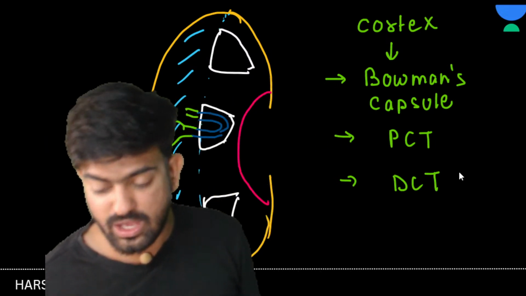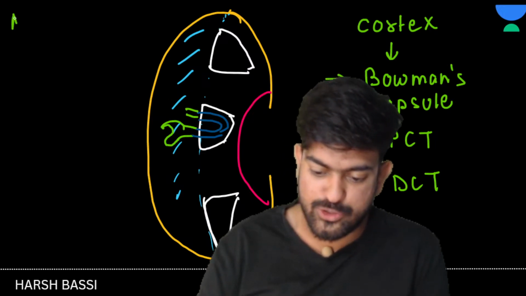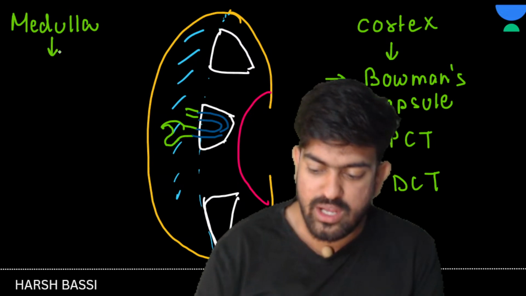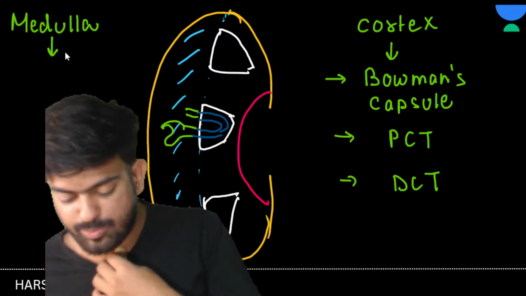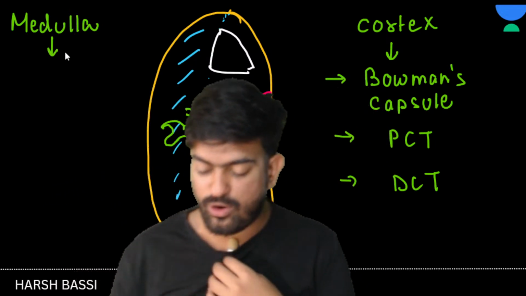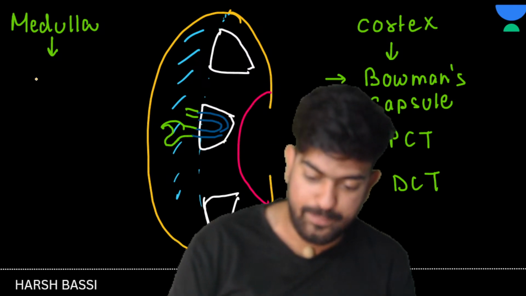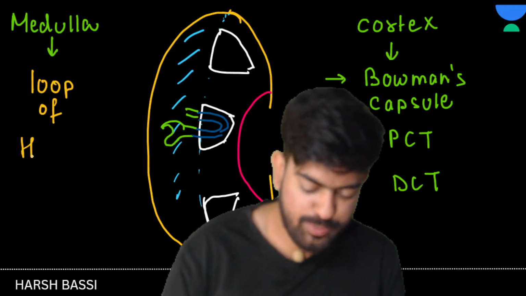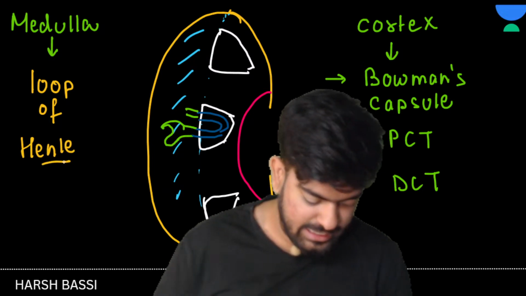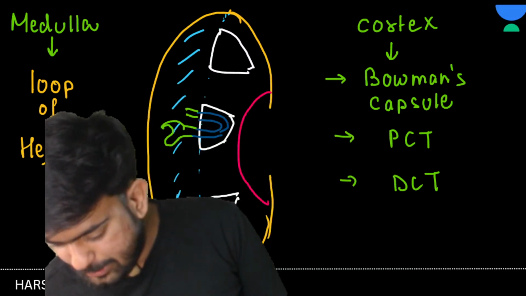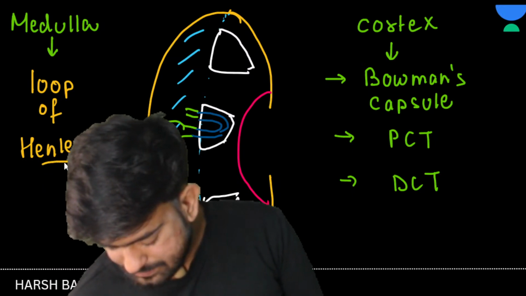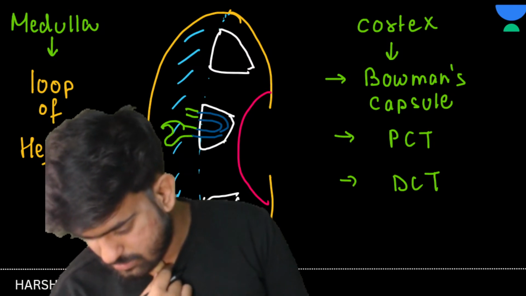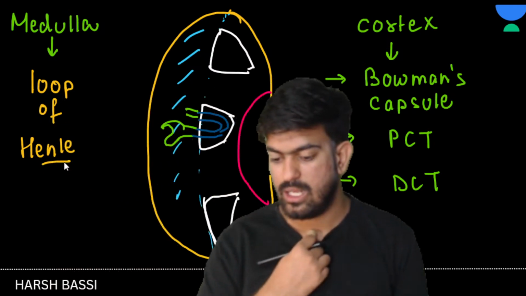Yes or no? Yes. And if I talk about the medulla, children, what kind of structure is present in the medulla? We have the loop of Henle. In the medulla, the loop of Henle is present. Clear to everyone? Yes or no? Okay. Great.